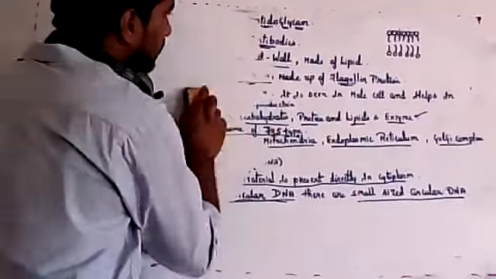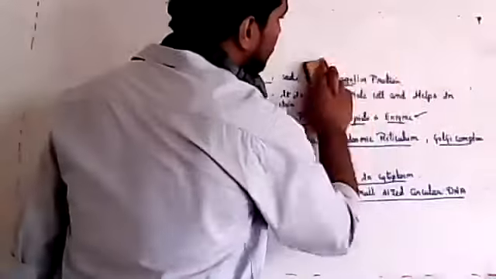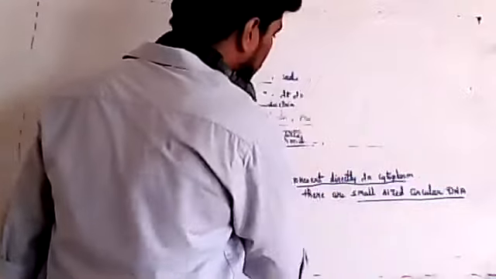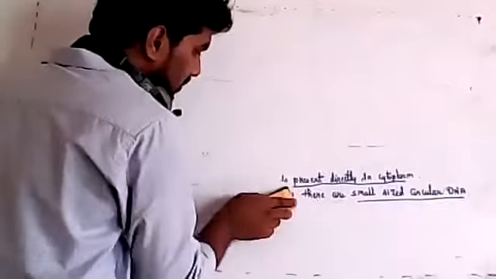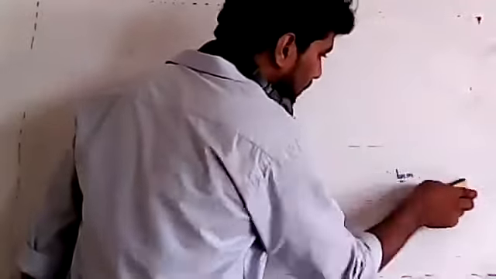After that, I'll tell you different types of flagella. First we'll complete different types of bacteria. Based on the shape and the structure, there are different types of bacteria.